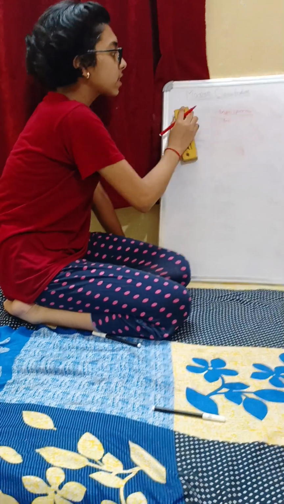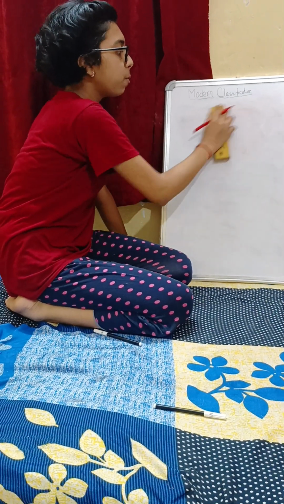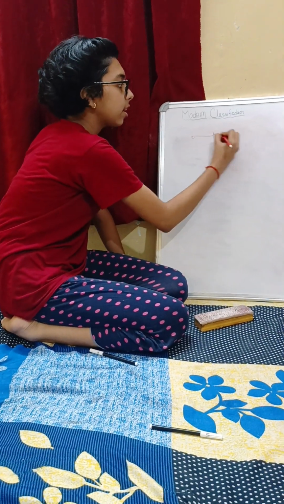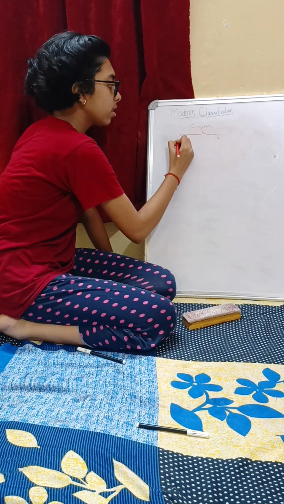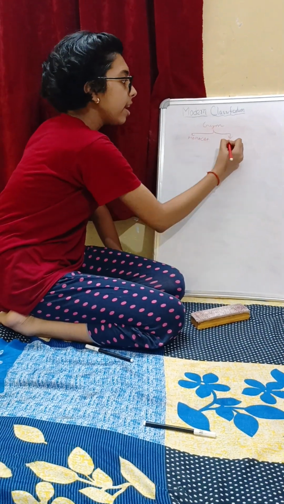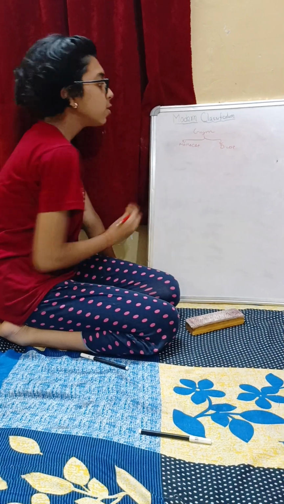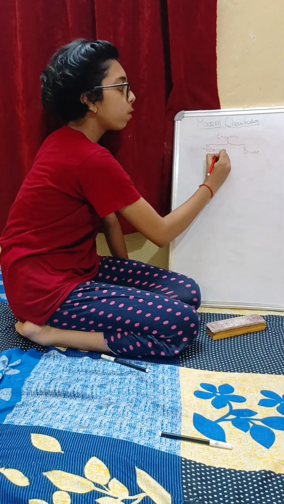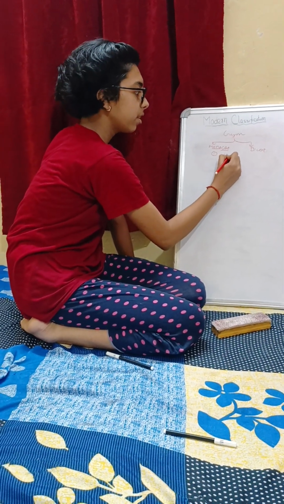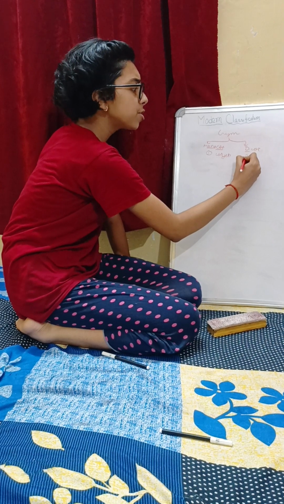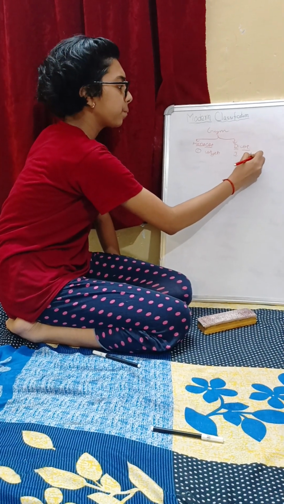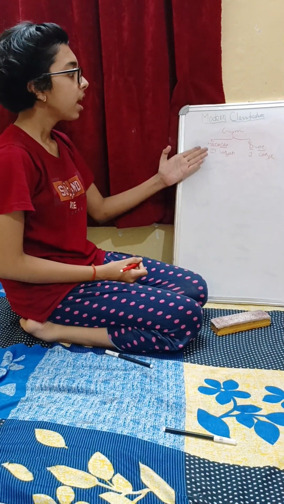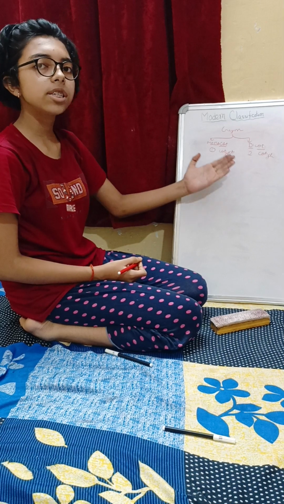Now moving to the next is our monocot and dicot. Monocot and dicot are present under the category that is gymnosperms. So monocot and dicot, let's understand the meaning of their names. Mono means one and cot means cotyledon. Similarly, di means two and cot means cotyledon. So monocot seeds have one cotyledon, while dicots have two cotyledons.